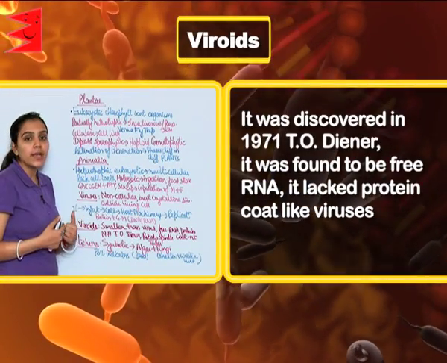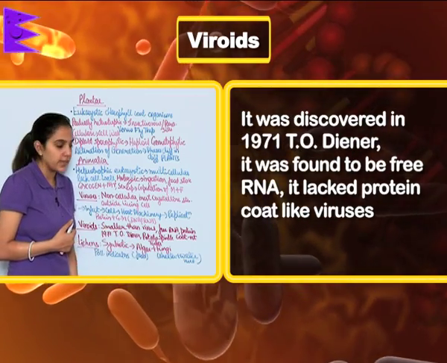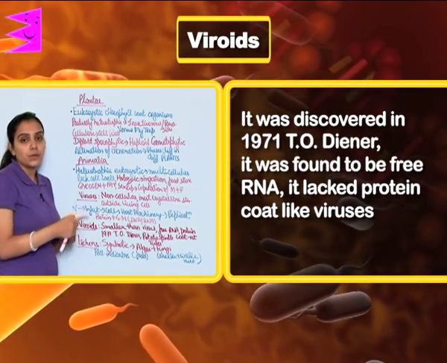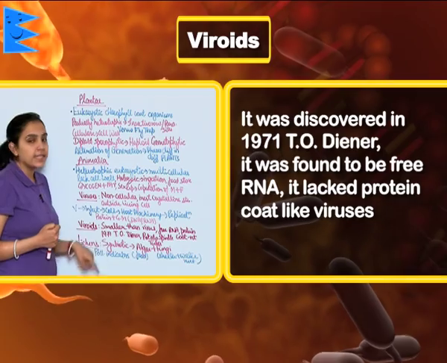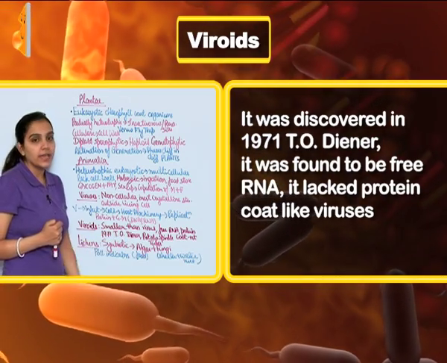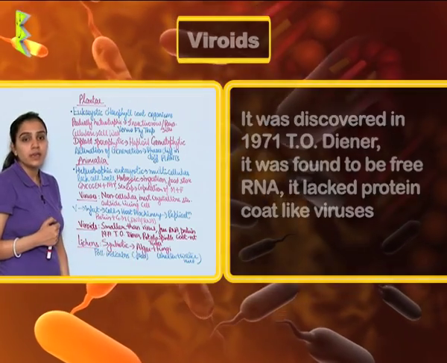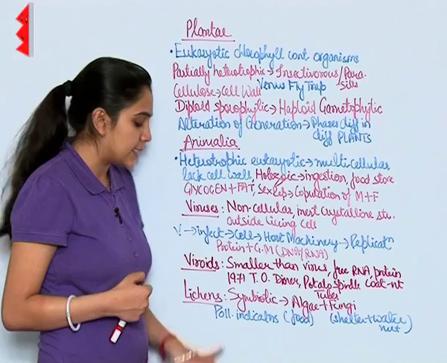Viroids. Viroids are found to be smaller than viruses. They have free RNA, and the protein coat which was present in viruses is absent here. In 1971, Theodor Diener for the first time discovered viroids. It was found to be the cause of potato spindle tuber disease.